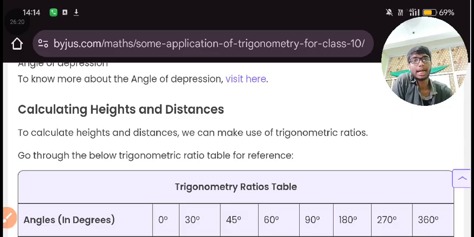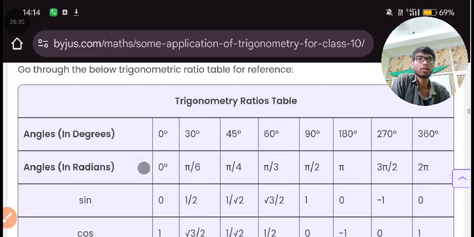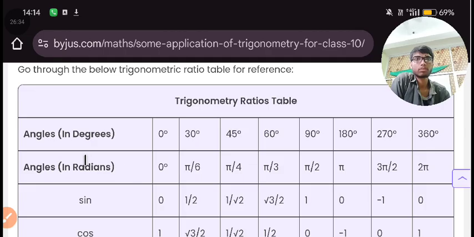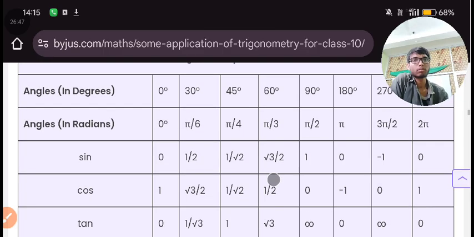To calculate height and distance, we can make use of a trigonometric ratio. Go through the below trigonometric ratio table for reference. You are familiar with this. This 0 degree is equal to this. This 30 degree is equal to this radian. Remember also. Okay, 45 degree will be equal to pi upon 4 radian.